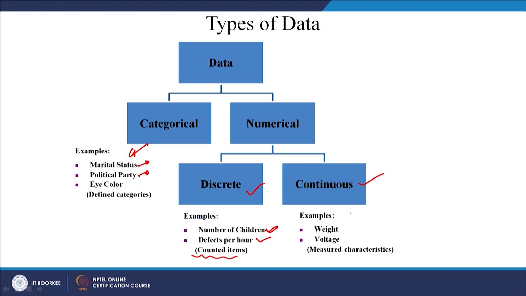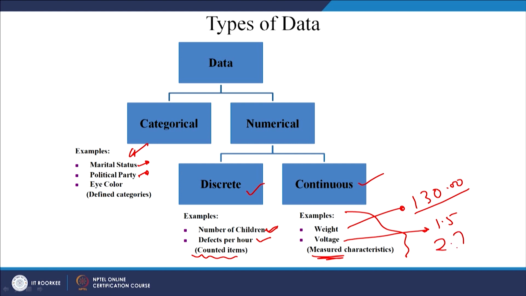You can have continuous data as well. Weight. Now, if you need to measure the weight, you can't count the weight. Weight can be, let us say, 130 pounds, or voltage 1.5, resistance 2.7 ohms. Another example: Sensex ended yesterday at 5000.13 points. So, these are continuous data, okay.